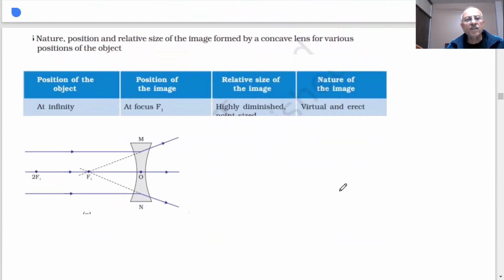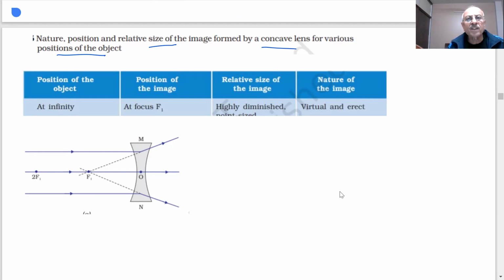Now students, after the convex lens, the question is: what is the nature, position and size of the image formed by a concave lens for various positions of the object? Very, very important point, because this question will be asked in the papers. For convex lens, I have shown you 6 diagrams. Concave lens, this is my concave lens. It is a divergent lens, students. And in this case, you always form a virtual and erect image.